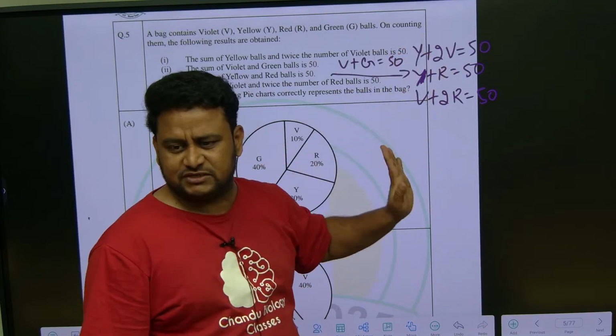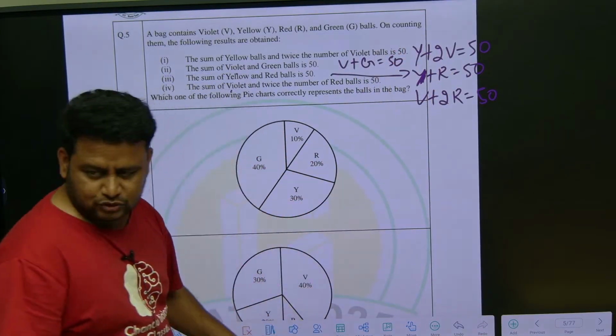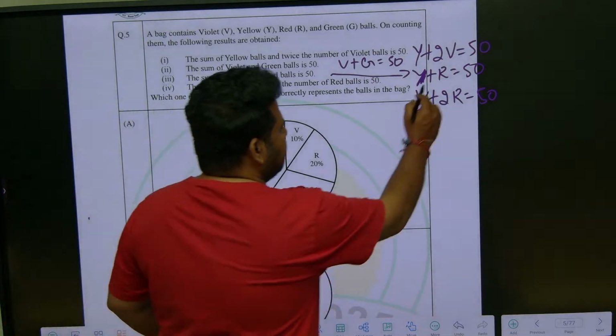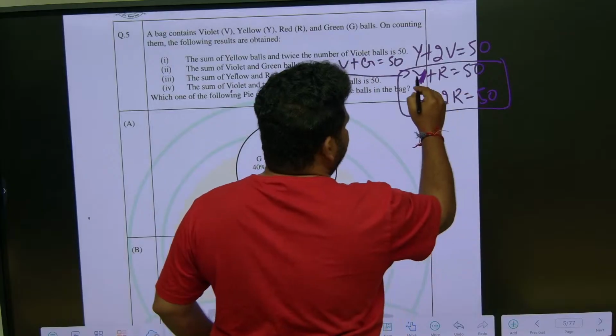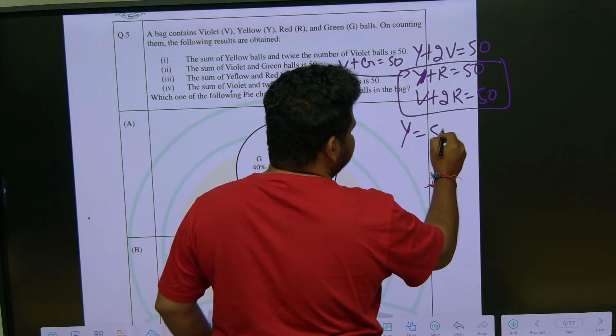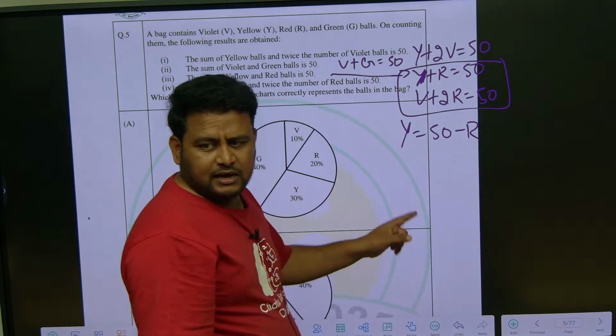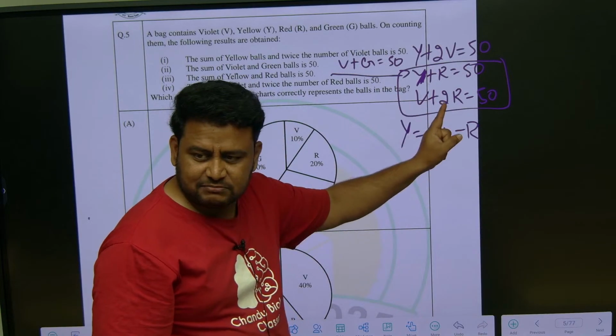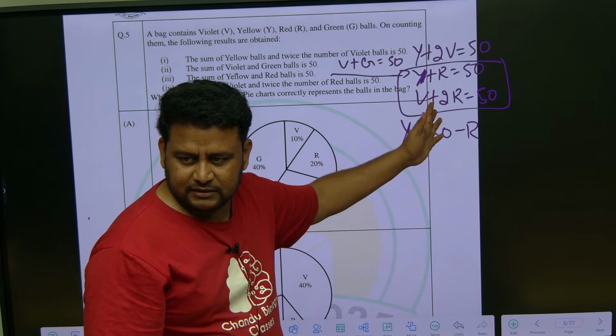You have to solve this equation basically. Then you can see which is suiting. If you get one of the values, it will be sorted. Now see here, let me take these two equations. So y is equal to, I can write as 50 minus R. If I am writing y in terms of R, V should also be written in terms of R only. Don't do it the other way here, then you cannot solve the question.